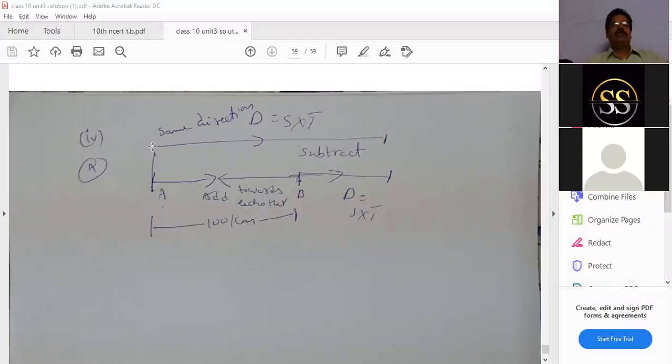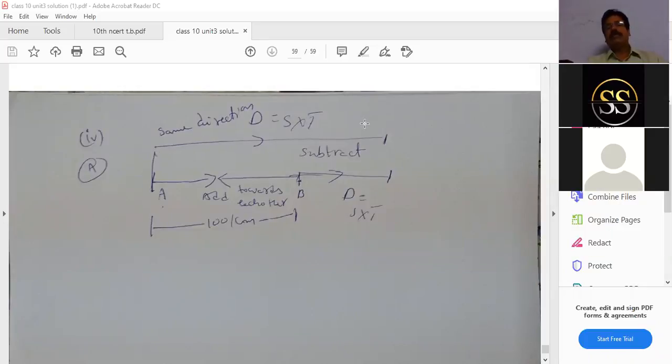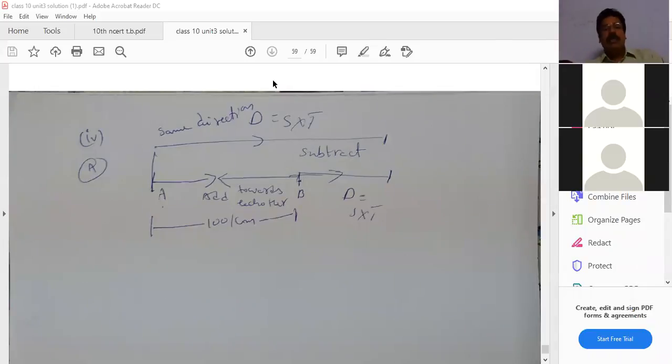Okay, the difference equals 100 kilometers. See here, from this side to this side, this distance minus this distance equals 100. Is it clear to all? Why are you subtracting? In the same direction you have to subtract, because this car starts from A and goes in this direction, and B started and goes in the same direction. The difference of these two distances is equal to 100 kilometers.